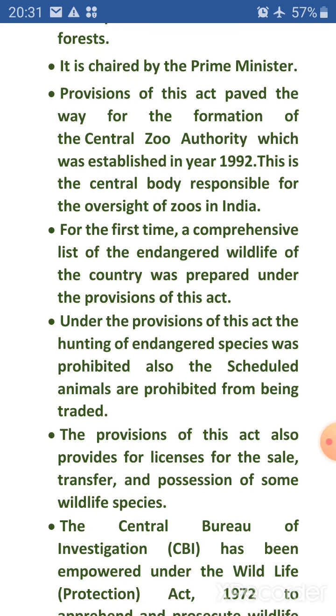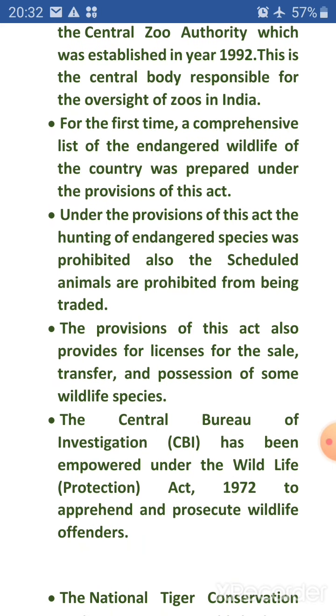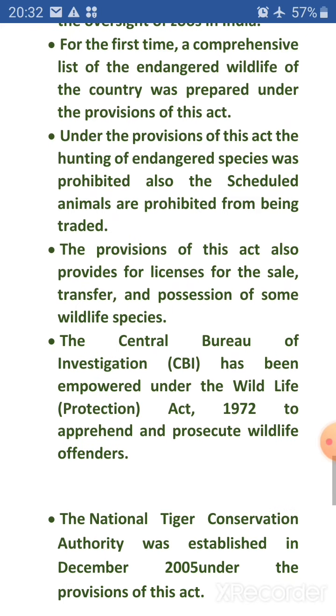Under the provision of this act, the hunting of endangered species was prohibited. Also, the scheduled animals are prohibited from being traded. The provisions of this act also provide for licenses for the sale, transfer and possession of some wildlife species.